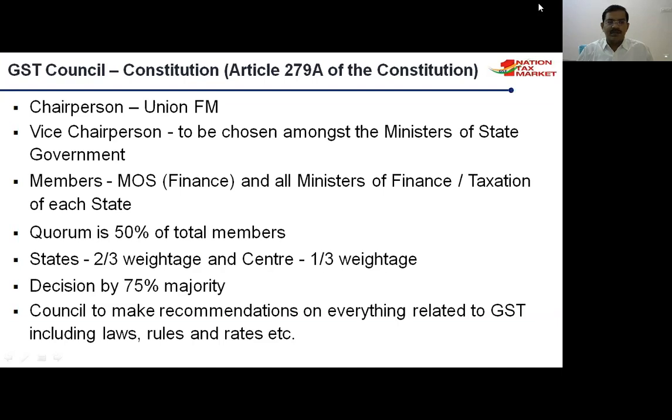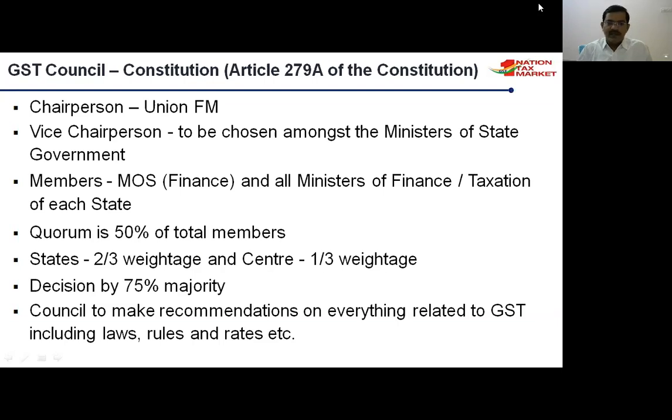And central members are 2. On the central side there are 2 members, and the states have 31 members. Central 2, states 31. The total is 33 members in the GST Council. Whenever a GST meeting is conducted, the quorum is at least 50%. At least 50% of the members must attend the meeting. So of 33, at least 17 members have to attend.